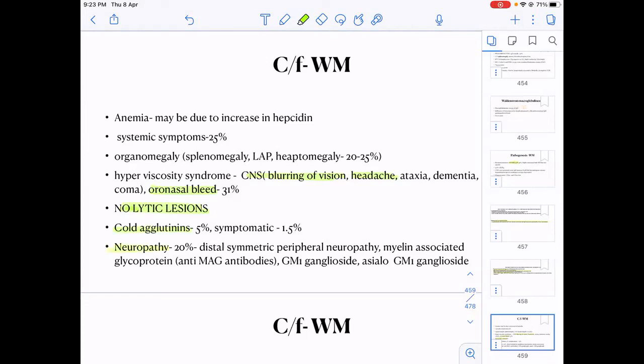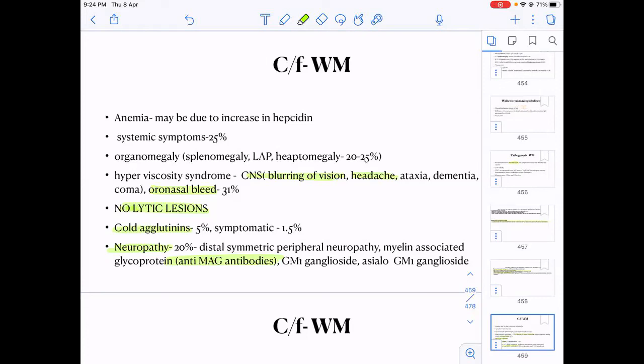They can present with sensory or motor neuropathy, which is mainly because of anti-myelin associated glycoprotein antibodies. So what is the clinical feature of Waldenstrom's macroglobulinemia? These patients can present with anemia. They can present with B symptoms or constitutional symptoms, organomegaly, and symptoms of hyperviscosity like epistaxis, blurring of vision, headache, tinnitus, etc. Like multiple myeloma, they do not have lytic lesions.